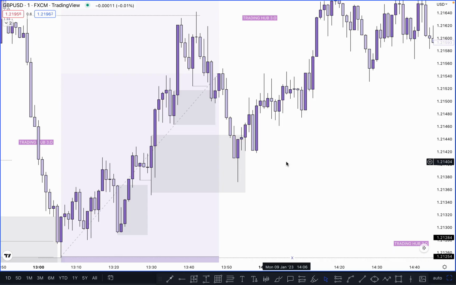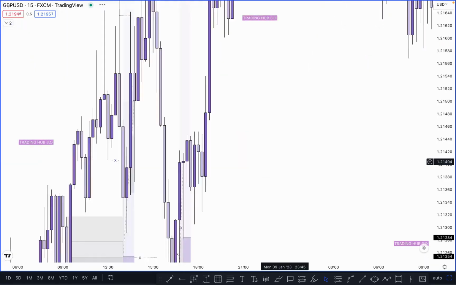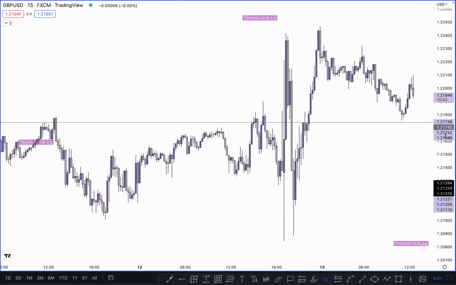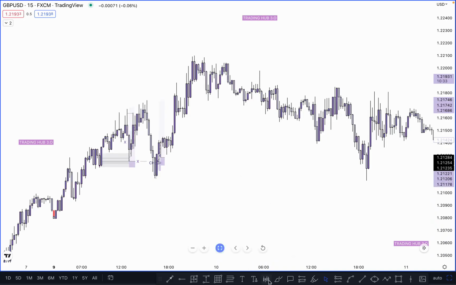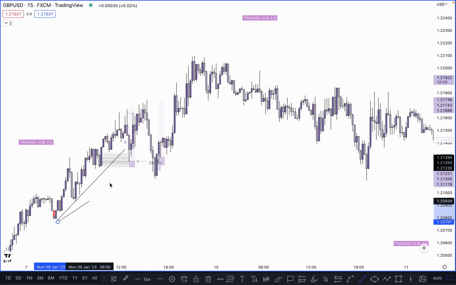Now switch again to the 15-minute time frame to see exactly what is happening here. After taking out this liquidity, which is a trendline liquidity, as we know here, right? As you can see, once the market has taken out the trendline liquidity, pattern liquidity, and if we have any additional confirmation as per the smart money concept, then you can definitely buy or sell. These things help to get more confidence before the buy or sell.